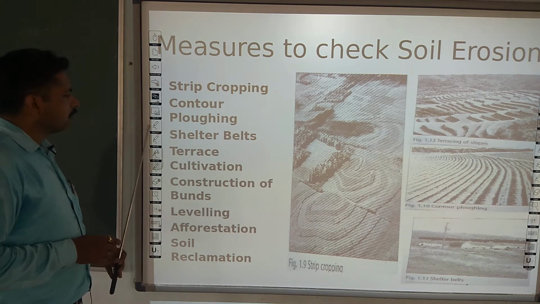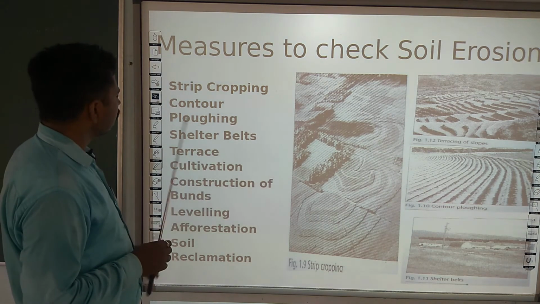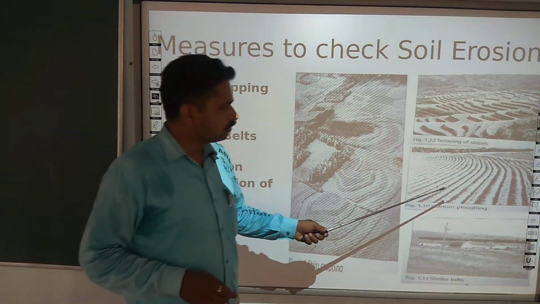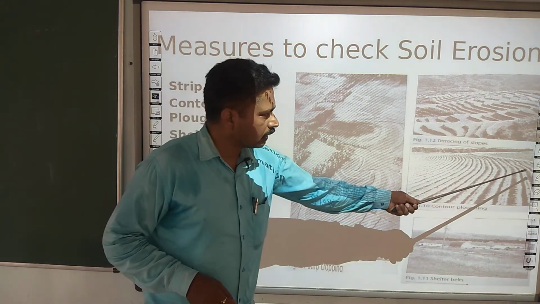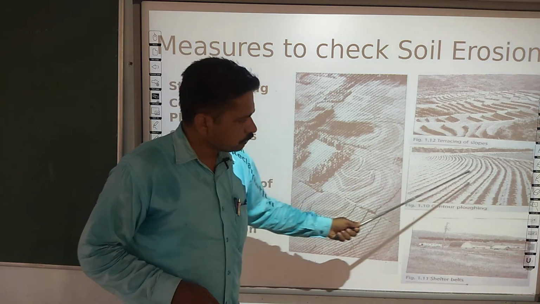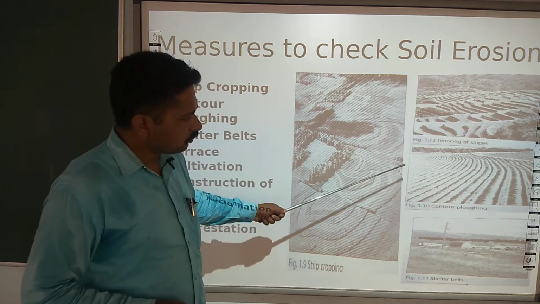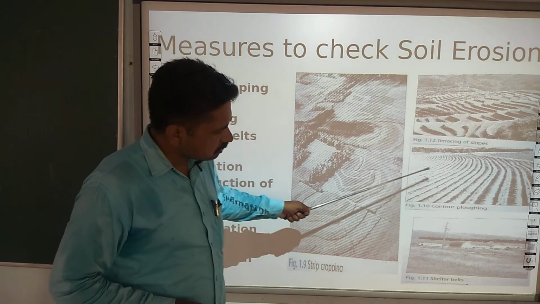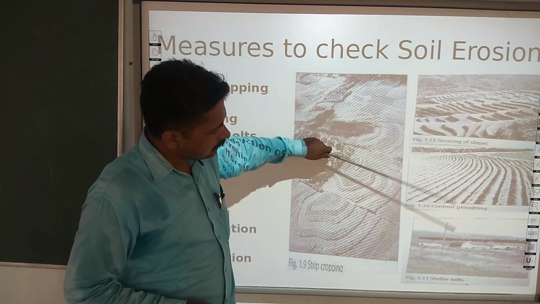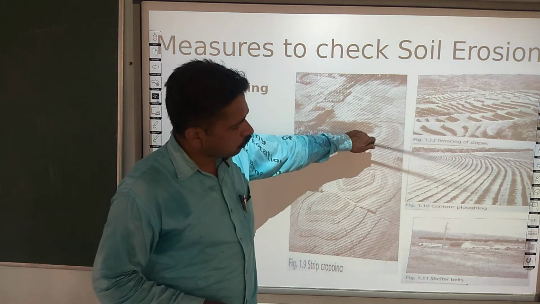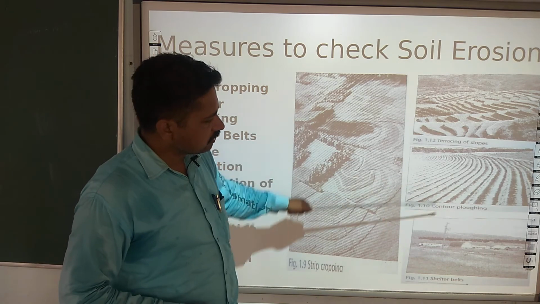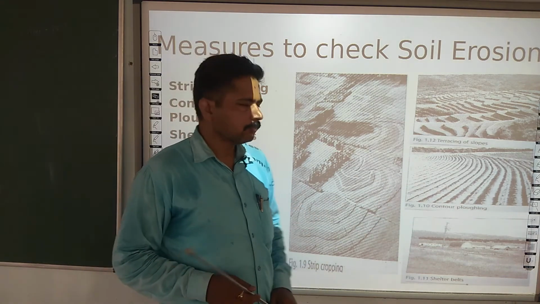Second is ploughing, contour ploughing. Here you see that the flow of water is from this direction to here. If the water flows from this direction to this direction, then we have to plough the land perpendicular to the flow of the water. This type of ploughing is considered contour ploughing.